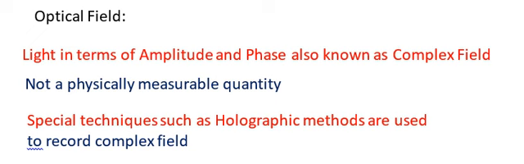It means that in the calculation of the optical field through any physical optical system, we shall be calculating the amplitude and phase information at a given plane. And you should remember that optical field is not a physically measurable quantity.